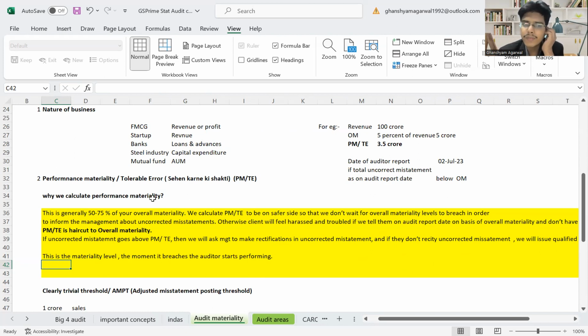And why do we calculate performance materiality? We already have overall materiality, but otherwise the client will feel troubled if we tell them about the audit on the basis of overall materiality alone and don't have this. I hope this is very much clear. Okay.